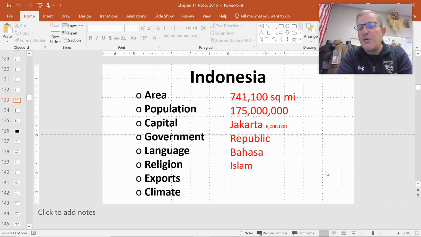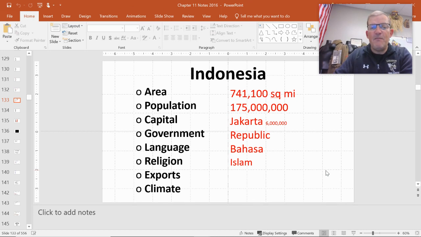Kids, for every country on this paper, the information is going to be broken down the same way. So if you're asked to find the population of Vietnam, all you got to do is look underneath the heading of Vietnam, and you're going to find that. It's going to be the second piece of information. It's really easy for you to navigate.